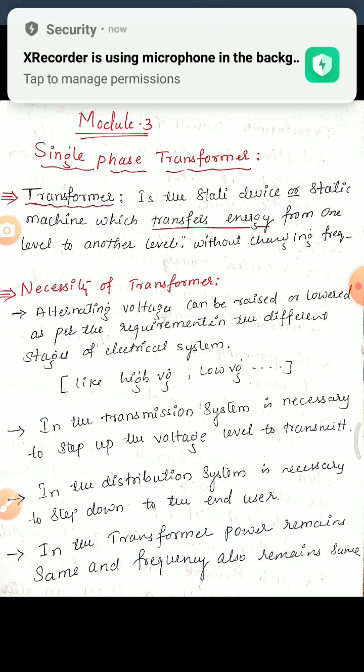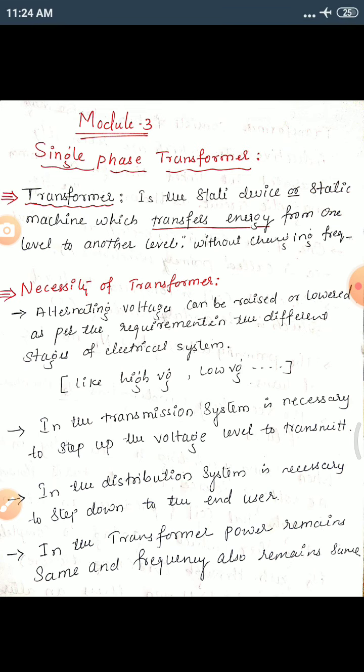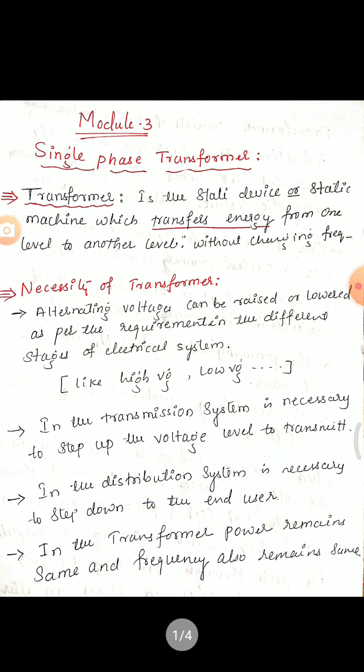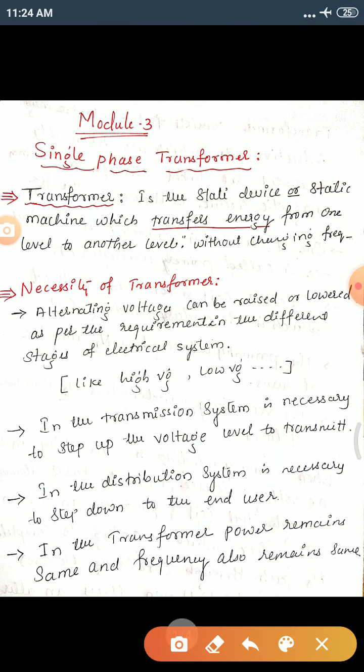Next we will move to the necessity of a transformer. Since, as we know, why are we using it? The most important thing is that alternating voltage can be raised or lowered, which means increased or decreased. This is the main intention of using it.